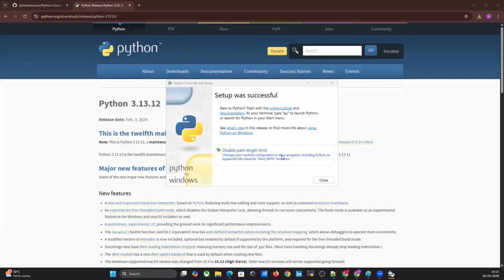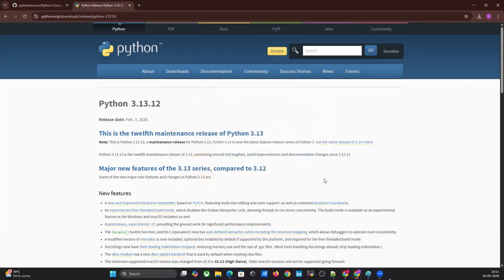Understood? In Java, those types of features exist. If you developed in Java version 4, even when Java 16 comes, Java 4 is supported. That backward compatibility is available in other languages, but not in Python. Anyway, I will explain that also as a separate concept. For our case, the setup was successful, we have installed successfully.